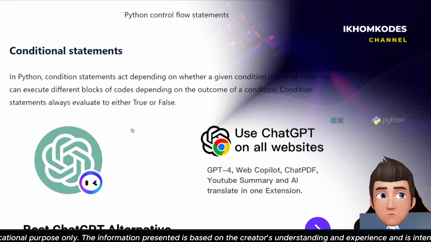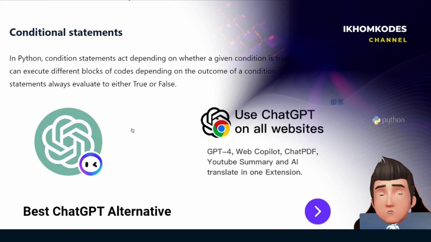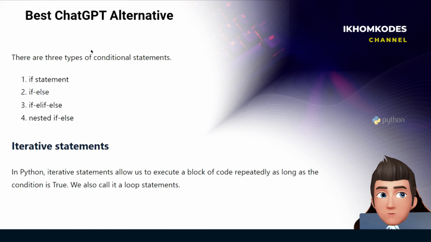Okay, so conditional statements. In Python, conditional statements act depending on whether a given condition is true or false. You can execute different blocks of code depending on the outcome of a condition. Conditional statements always evaluate to either true or false. They are, as I mentioned earlier, if statement, if else, elif, and nested if else, right?